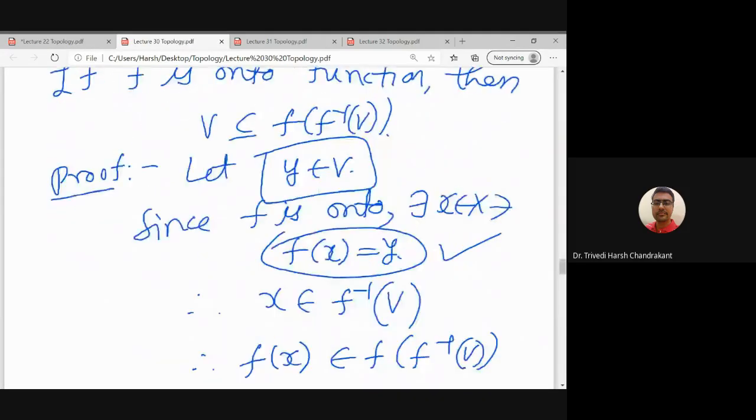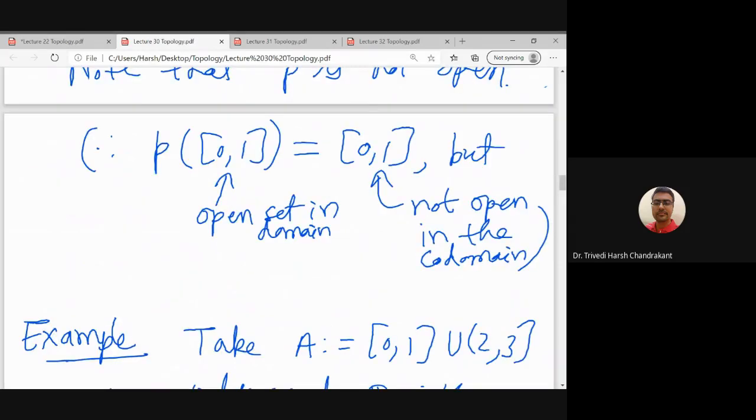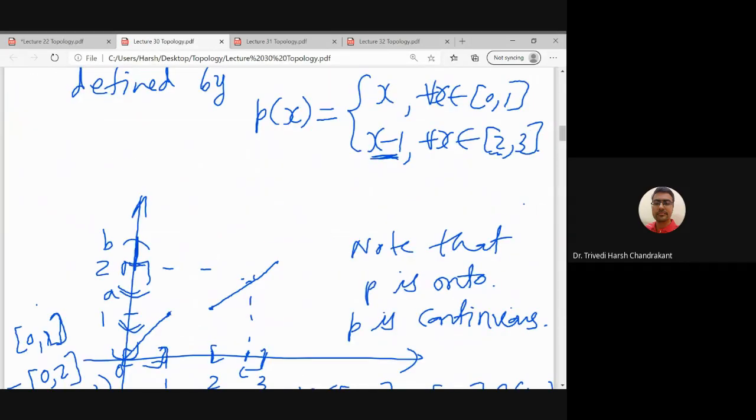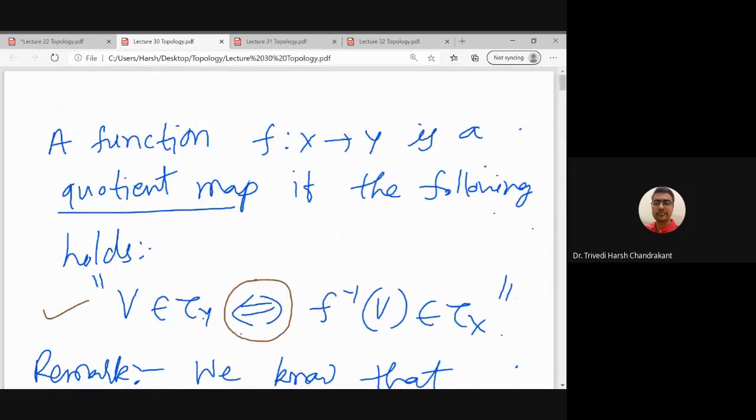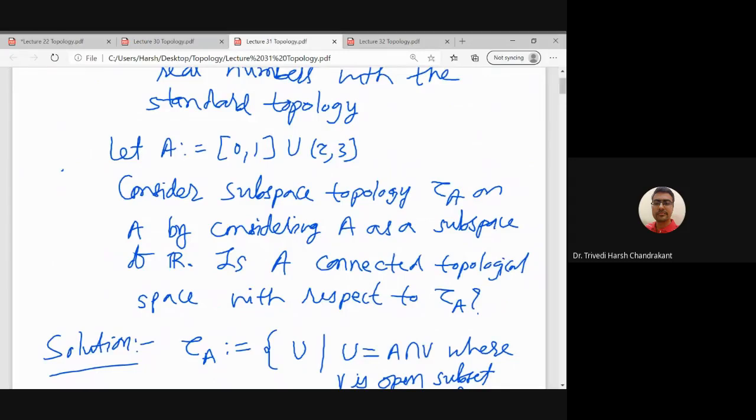Some more things we discussed earlier regarding open sets and closed sets. A function is open if the image of every open set is open, right? That is the definition of an open function, and similarly a closed function is defined as one where the image of every closed set is closed. These are the basic definitions which we have discussed earlier.